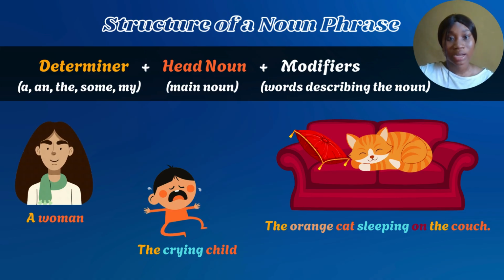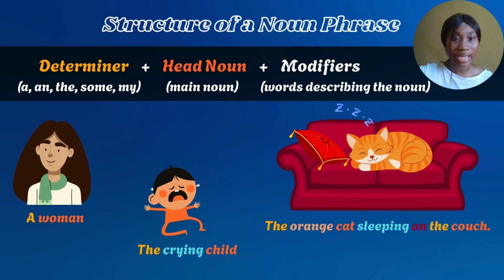I want to talk about the child, and then you ask me which of the children am I talking about? I'm like, oh, the child crying over there, the crying child. Then we also have another example, the orange cat sleeping on the couch.